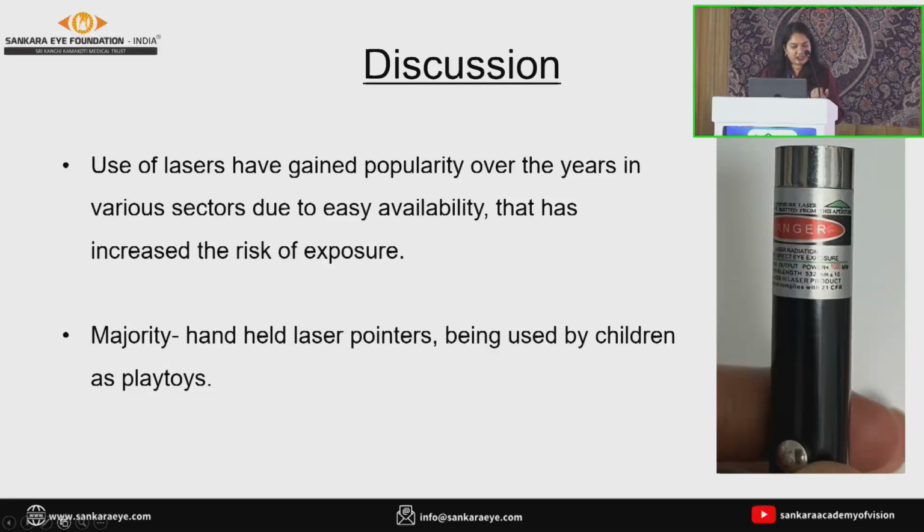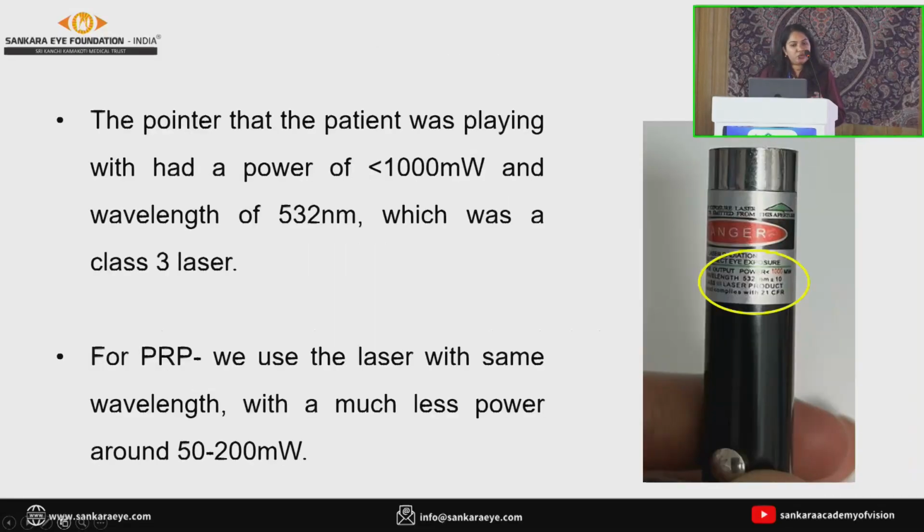As seen in case 1, the majority of these will be handheld laser pointers, mostly being used by children as play toys. The pointer that the child was playing with had a power of less than 1000 milliwatts at a wavelength of 532 nanometers, which was categorized as a class 3 laser. And as we know, for pan-retinal photocoagulation also, we use a laser with the same wavelength, but with much less power, that is 50 to 200 with titration.